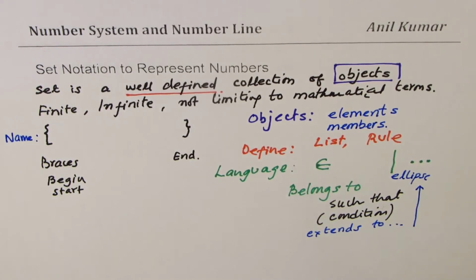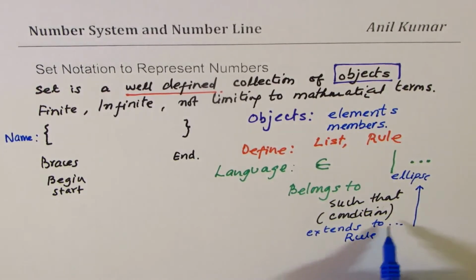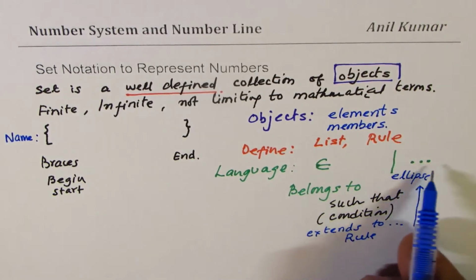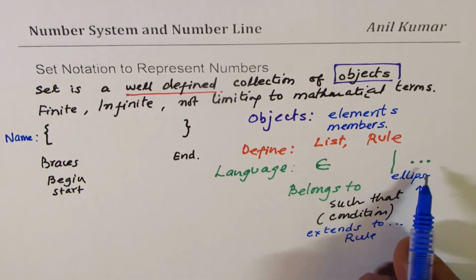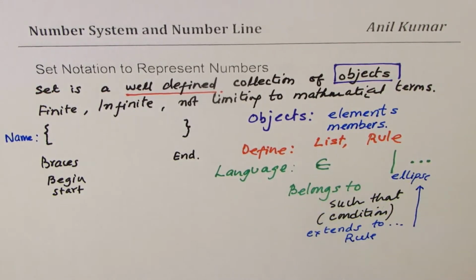Sometimes it is an extension to the rule, extending based on the rule. It may or may not extend to infinity, but sometimes it is missing terms in between, which are interpreted with the rule. So I think that is enough. We are going to use only these symbols.